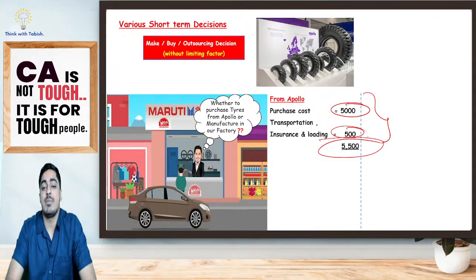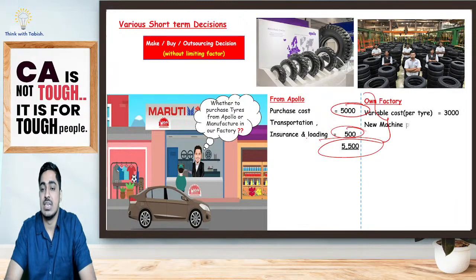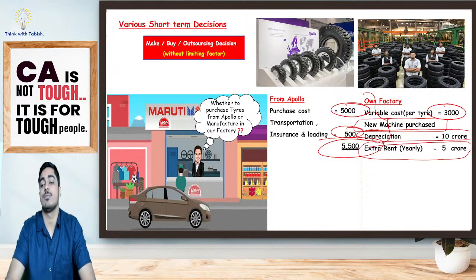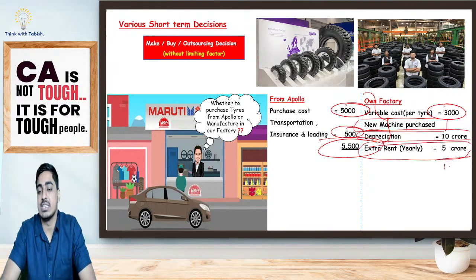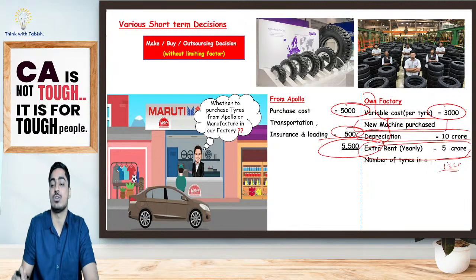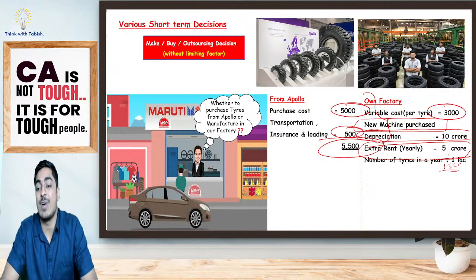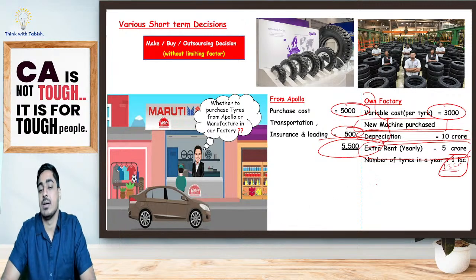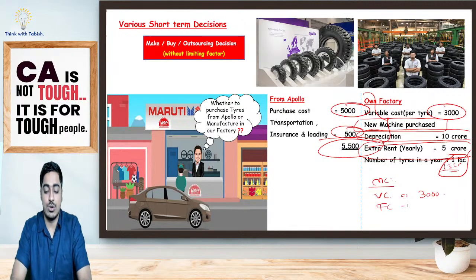I will see if I am manufacturing on my own, what all cost I have to incur. Say for example, I am incurring my variable cost per tire of 3,000 rupees. I have to purchase a new machine for that, for which I'll be incurring a depreciation of 10 crore. I have to be paying extra yearly rent of 5 crore. Altogether, say for example, it is coming as 15 crore, which is my specific fixed cost. That specific fixed cost is for 1 lakh tires. I'm planning to produce 1 lakh tires. So my marginal cost here: I have my variable cost, if I'm manufacturing on my own, 3,000. Specific fixed cost, 15 crore I'll be incurring.